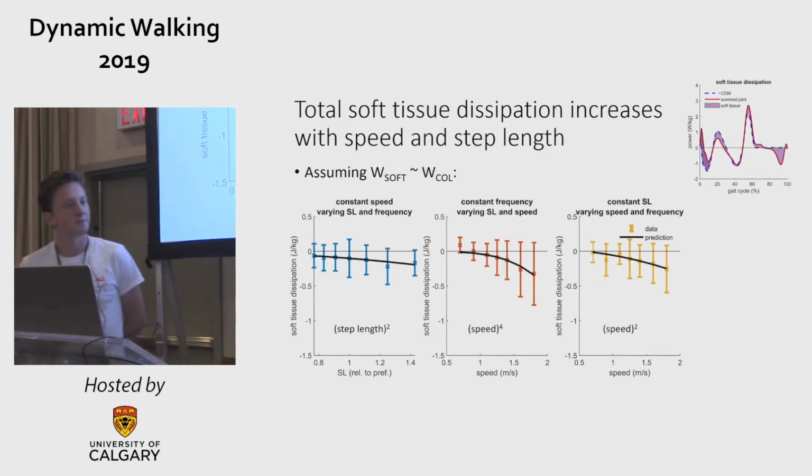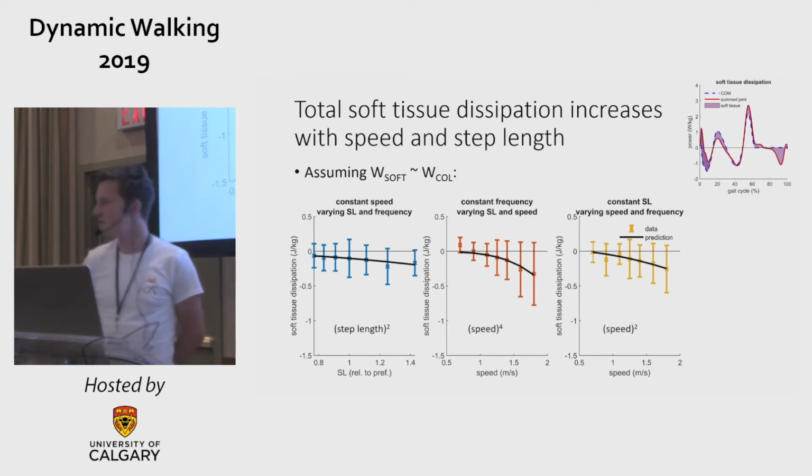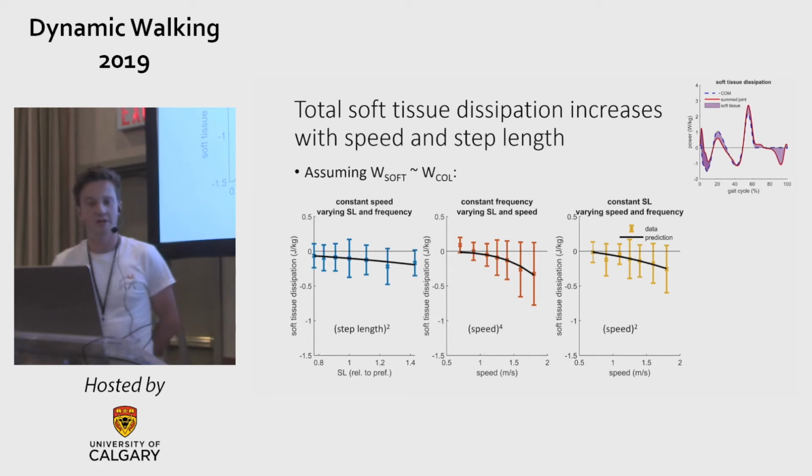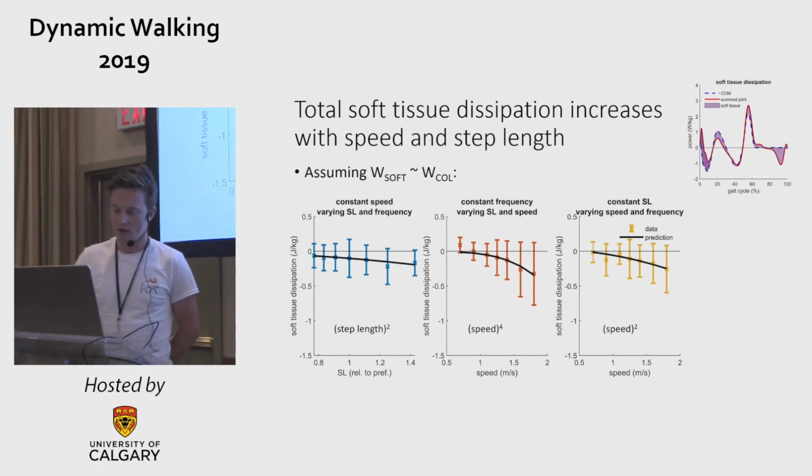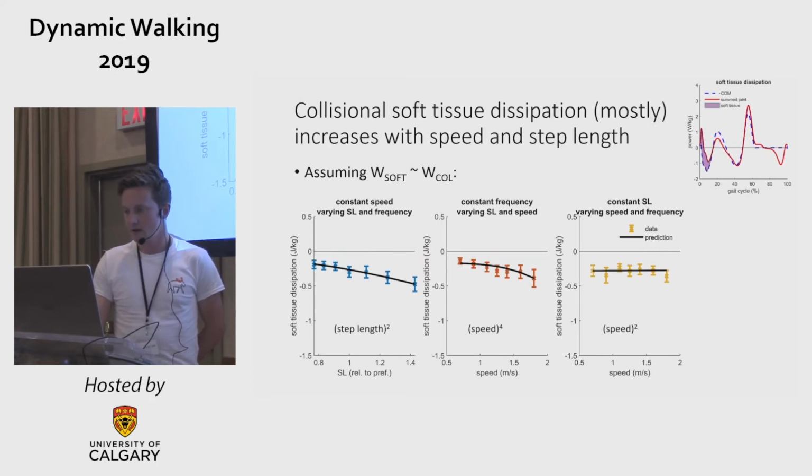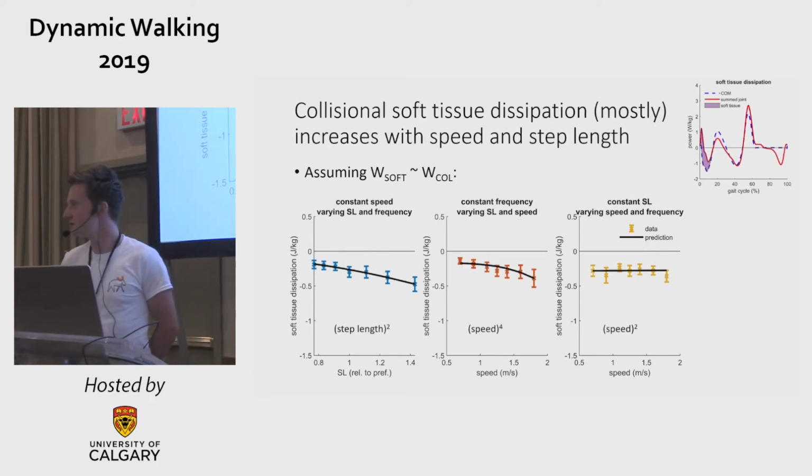If you assume that soft tissue dissipation is proportional to center of mass collision work, then you can try the same predictions on soft tissue dissipation. Here we see that soft tissue dissipation increases with step length and speed in all the conditions, and roughly matches the predictions. This is also true for the collisional soft tissue dissipation. Here the standard deviations are a little bit smaller, and the effect with the constant step length is again a little bit strange.